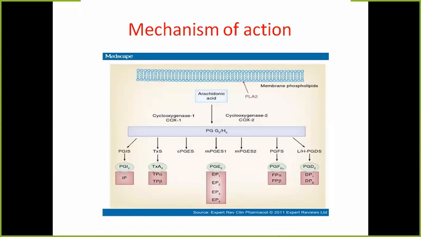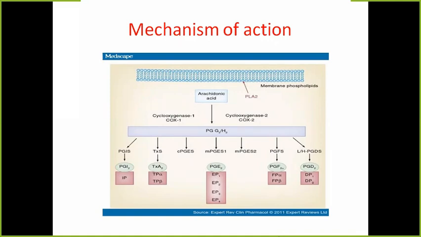But the difference between COX-1 and COX-2 is that COX-1 is constitutive, means it is always present in a cell, whereas COX-2 is inducible. Inducible means it is induced at the time of inflammation. So whenever there is an injury, at that site COX-2 will be induced and it will produce various prostaglandins which will be responsible for the various features of inflammation. So when these enzymes are inhibited, these prostaglandins will be inhibited.